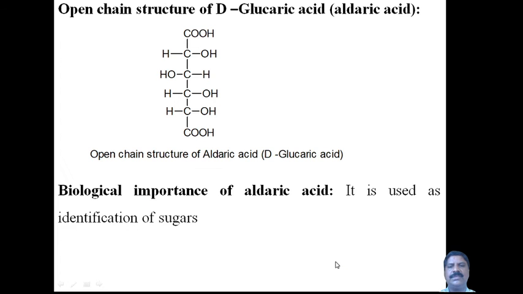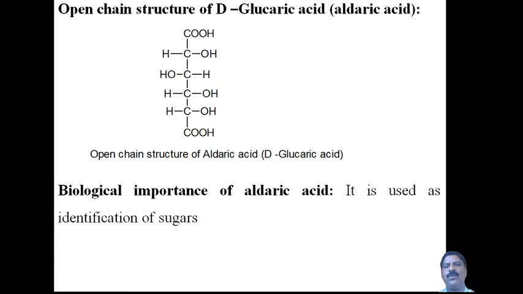Now coming to the open chain structure of D-glucaric or aldaric acid. Here, D-glucose means CHO at the top and CH2OH at the bottom. Both groups you have to replace with COOH, and the remaining part will remain the same. It is not necessary to practice. You keep in mind to write the structure of D-glucose.